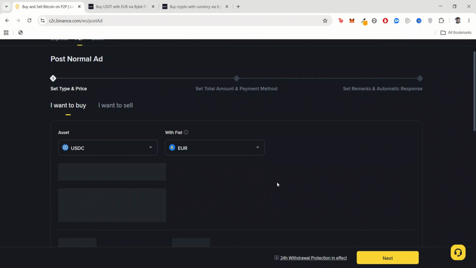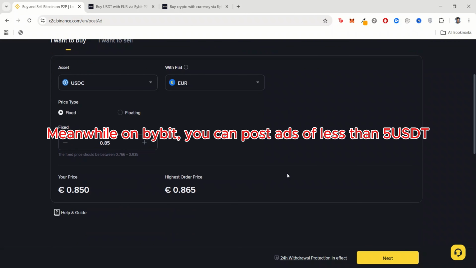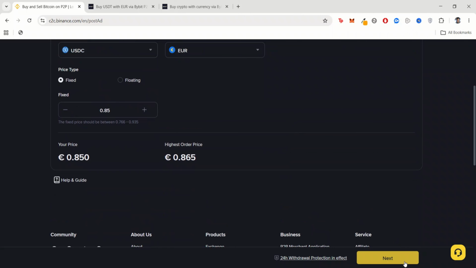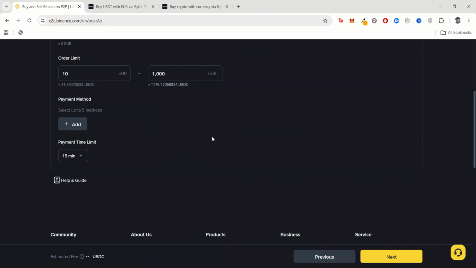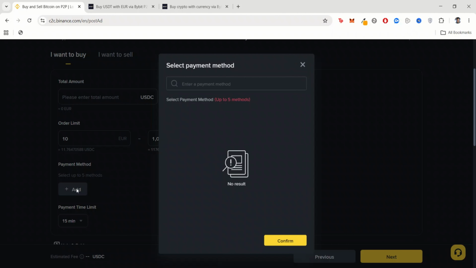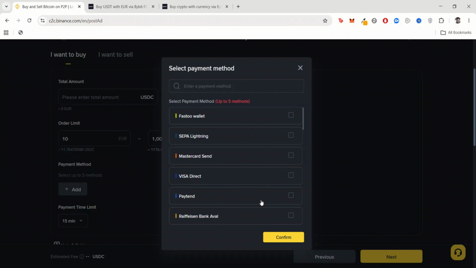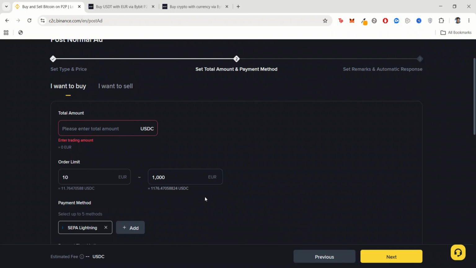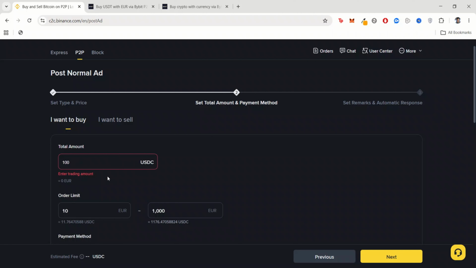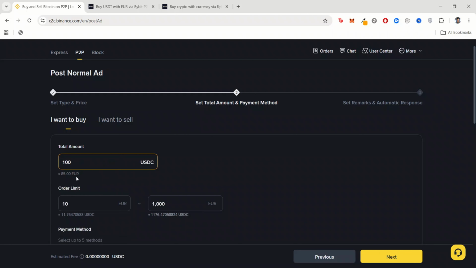So let me show you an example of how you can post an ad. Let's say this is the price you want to go with, and you click on next, then you click on add payment method, then let's just pick any. You can post up to 5 methods, so you can see it here.